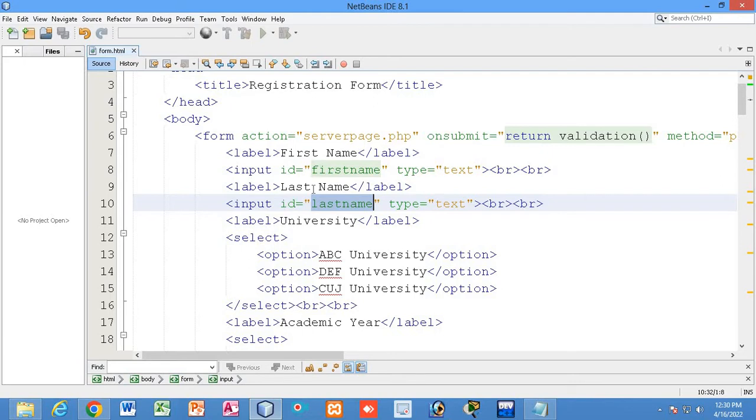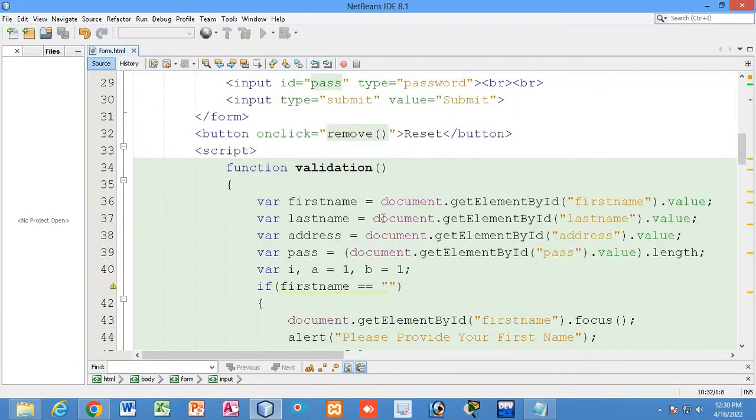Now let us see what I have written in JavaScript. You can see I have taken a firstName variable and a lastName variable. Inside the firstName variable, the data will be fetched from the field using this ID selector, document.getElementById firstName, and that value will be put into this variable. Similarly, the lastName variable uses document.getElementById lastName.